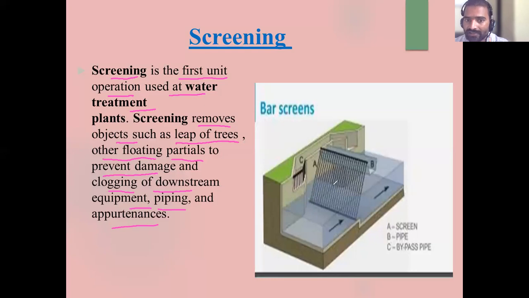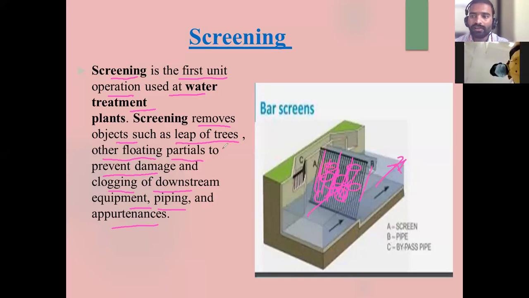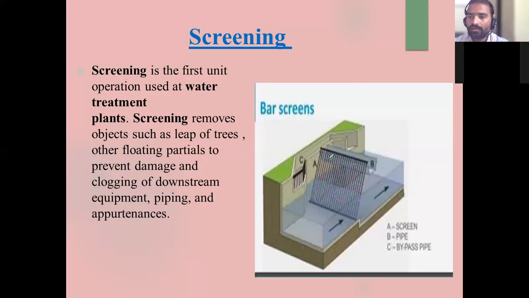See, there are screens, bar screens. Is it visible to everyone? Yes, sir. So water is passed through this. All those macro particles are removed, and again the water flows onward like this. So this is how the water is screened here. Roll number 58-7, any doubt?